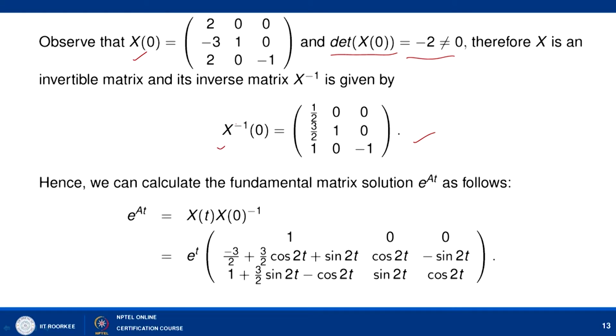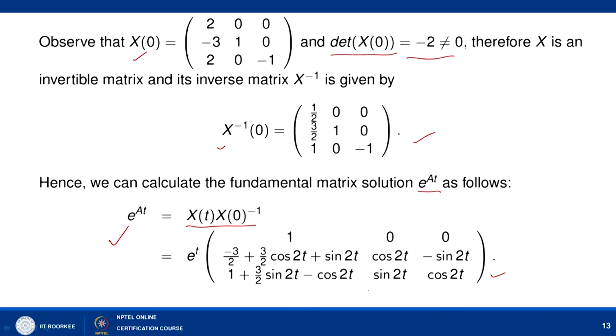You can find out the inverse using your properties of matrix, and you can easily find out the inverse of X of 0, and it is given as X inverse 0. So, the idea is to calculate e to power At, the fundamental matrix solution, which is now calculated as X(t) X(0) inverse. X(t) is already given to us, X inverse 0 we have just calculated. So, we multiply X(t) and X(0) inverse, and we have the following matrix as a fundamental matrix solution e to power At.